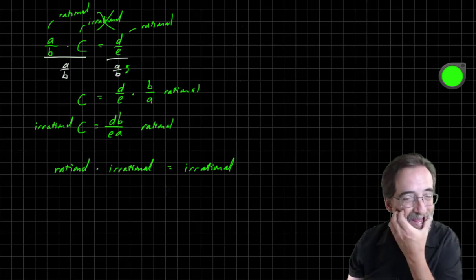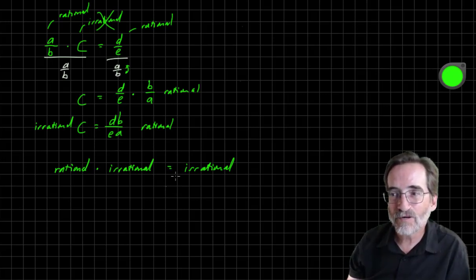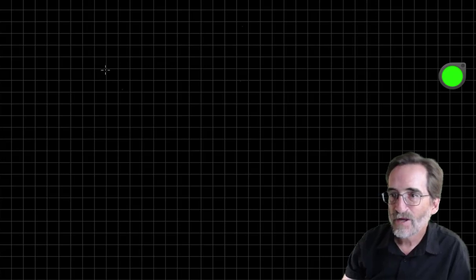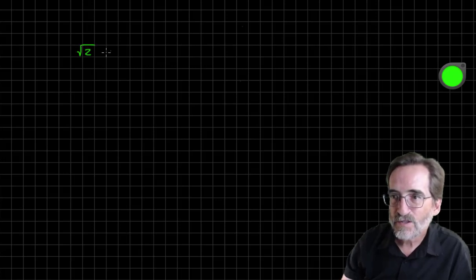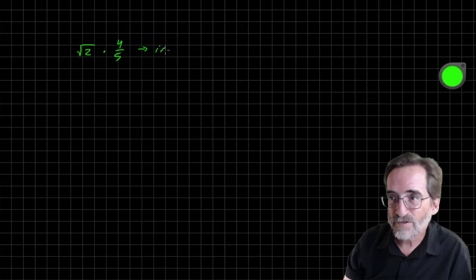So if you add or subtract or multiply or divide by an irrational number, the answer is an irrational number. Let me give you some examples of questions you might be asked. Square root 2 times 4/5. That's an irrational number, 1.414, blah, blah, blah, times 4/5. That's an irrational answer.